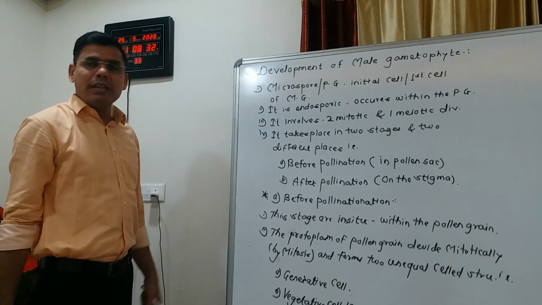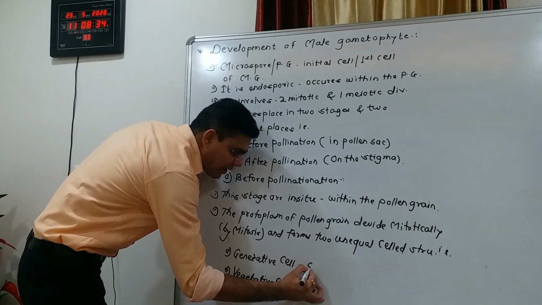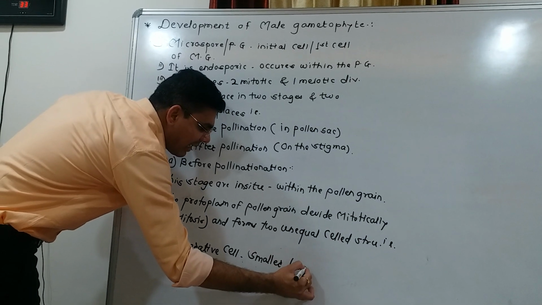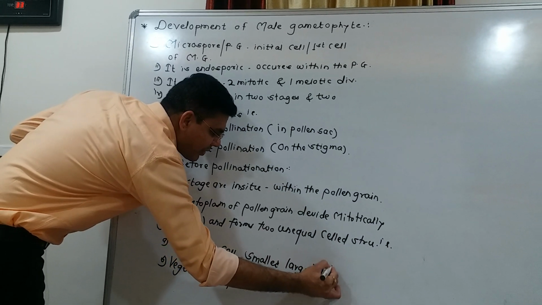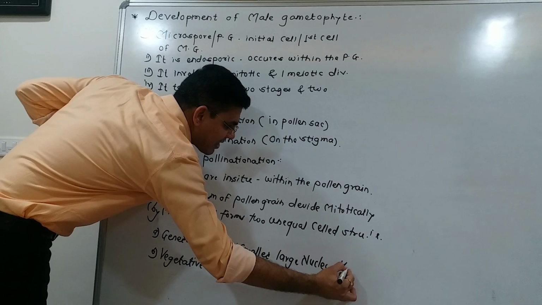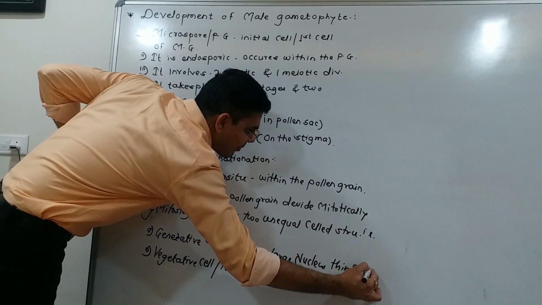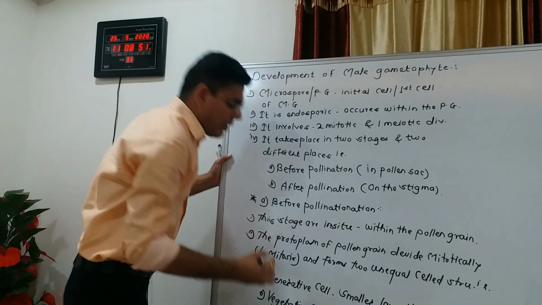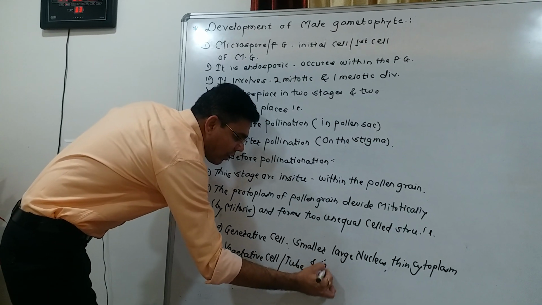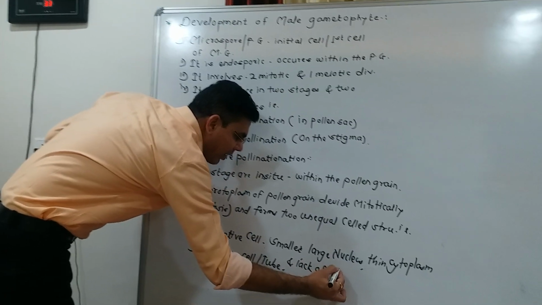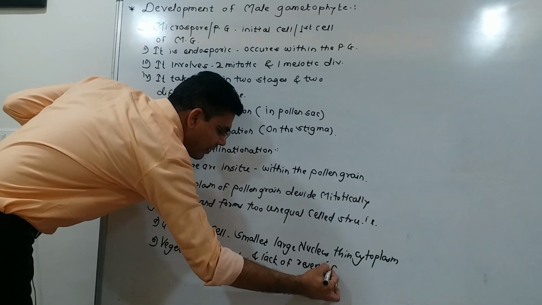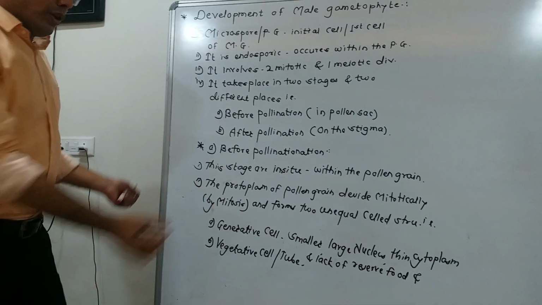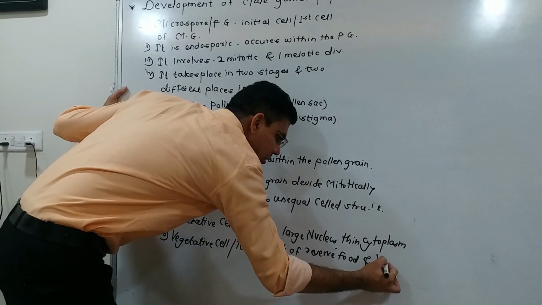So what is the nature of the generative cell? The generative cell is smaller. It has a large nucleus, thin cytoplasm, and lacks reserve food and vacuoles.